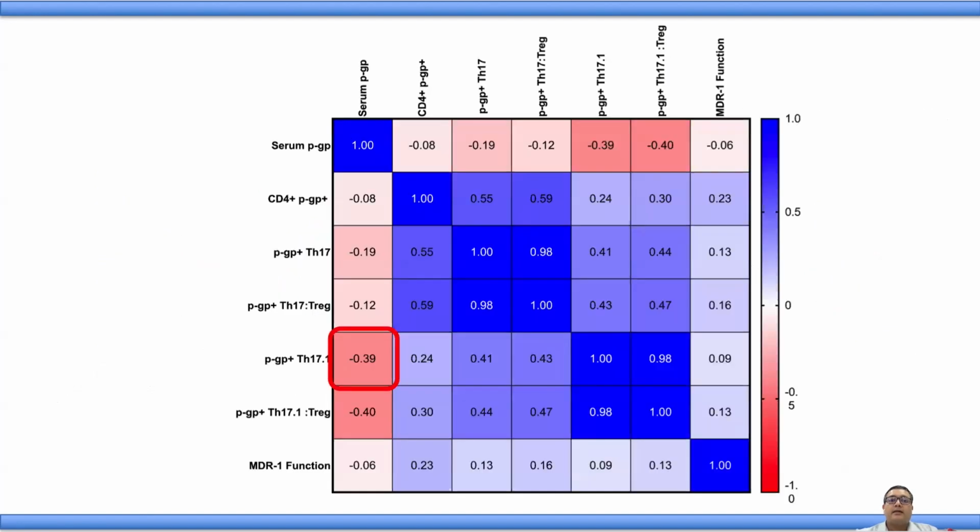When we correlated the circulating T helper populations with serum p-Glycoprotein, we found a weak negative correlation of serum p-Glycoprotein with T helper 17.1 lymphocytes expressing p-Glycoprotein. We already know that these T helper 17.1 lymphocytes associate with active disease, and from this study, serum p-Glycoprotein is